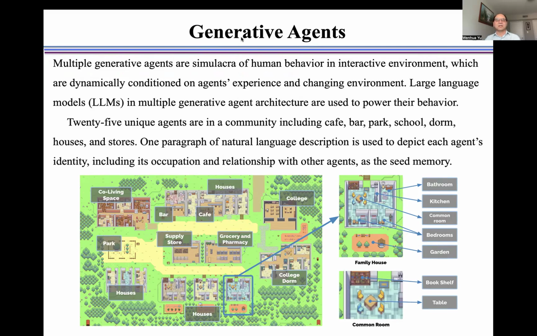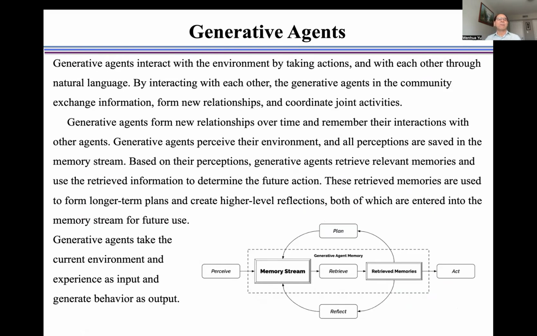25 unique agents are in a community, including a coffee shop, bar, park, school, dorm, houses, and stores, as shown here. One paragraph of natural language description is used to depict each agent's identity, including their occupation and relationship with other agents, as the seed memory.